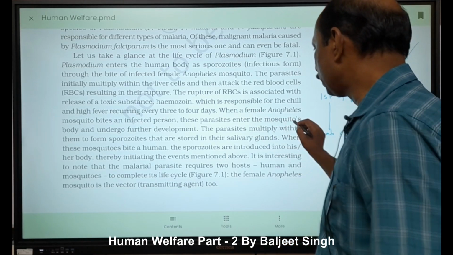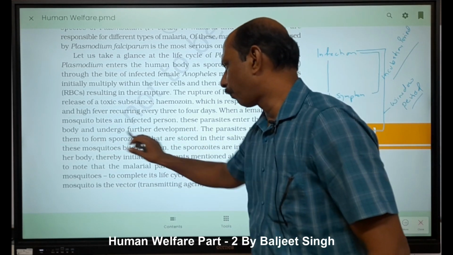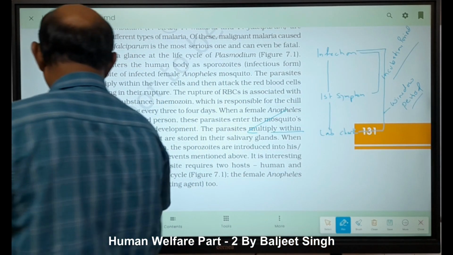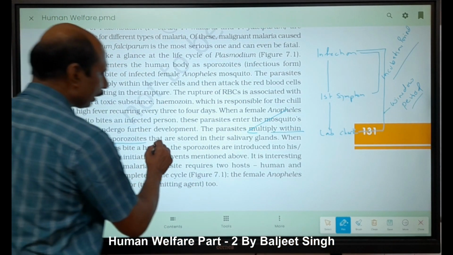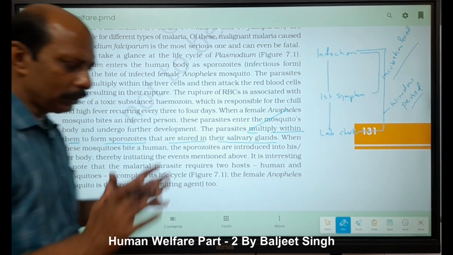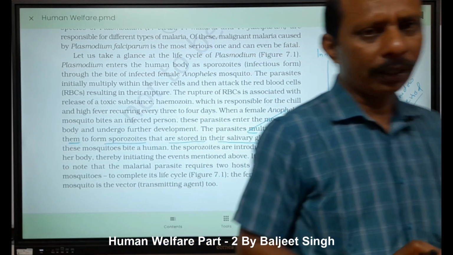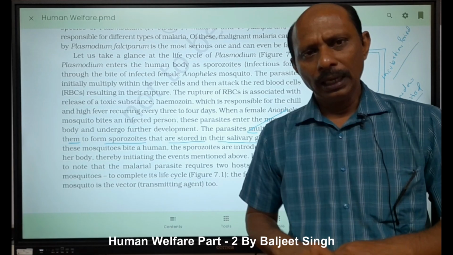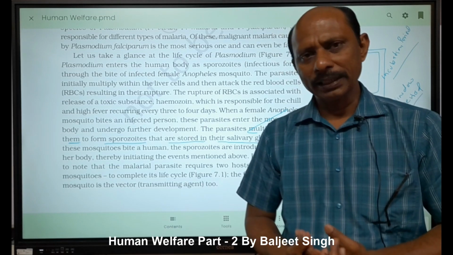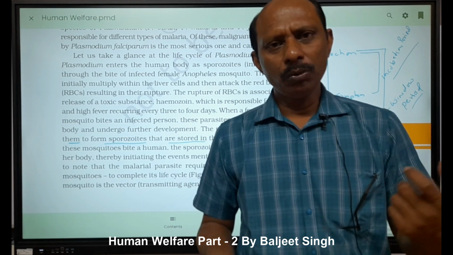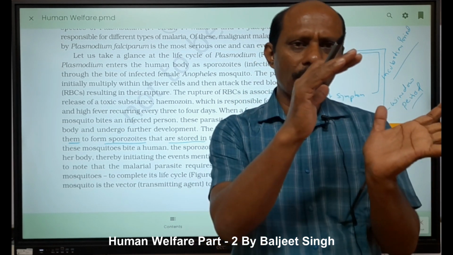When the parasite enters the mosquito body and undergoes further development, it multiplies within to form sporozoites that are stored in the salivary glands, right? So in the crop, the foregut, they multiply, fuse and then form sporozoites. These sporozoites come into the salivary glands, then to the pharynx region.